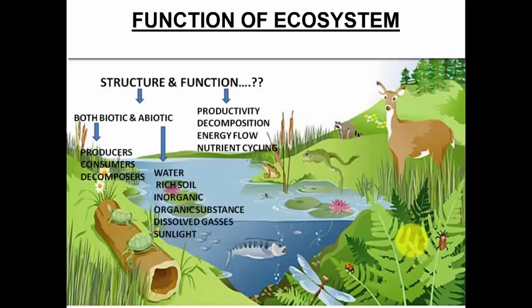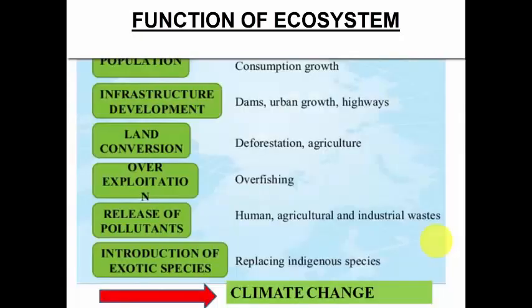We have talked about the structure and the function of a pond ecosystem. So now let's talk about the human threats to the ecosystem. Very common threats are population. Yes, because of increase in the population, man is cutting down all the trees. There are very few forests left. So increase in the population is a major threat to the ecosystem.